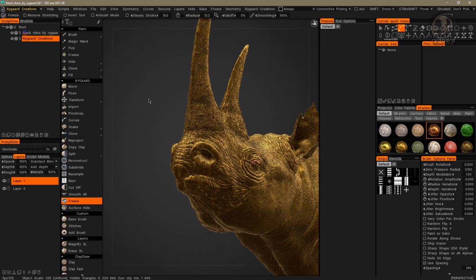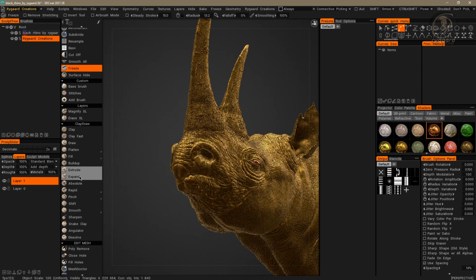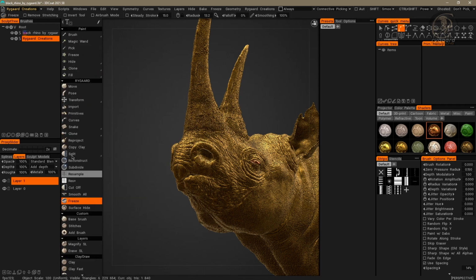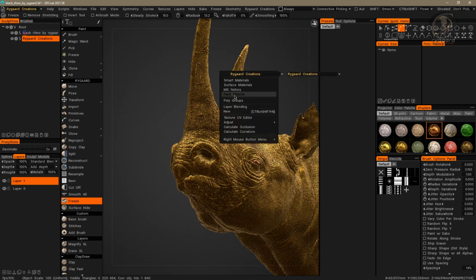With this, we'll be able to have quick access to the most used features, or even, if you want, add the vast majority of the tools, brushes, and commands that exist here in this left panel of the interface into the advanced right-click menu, okay?